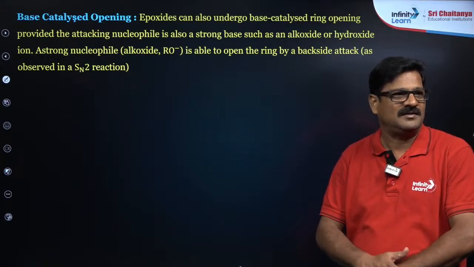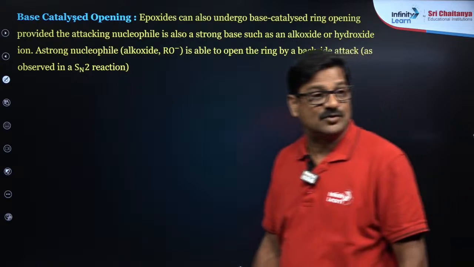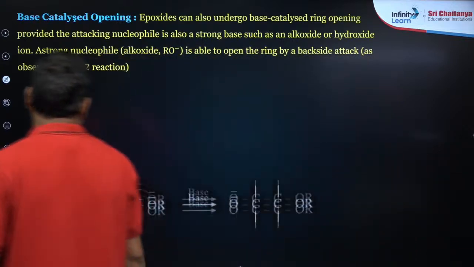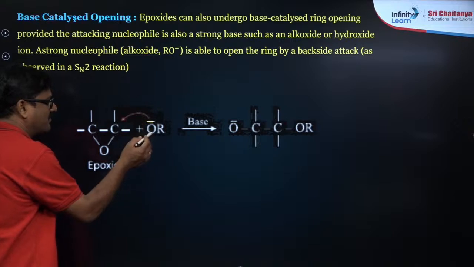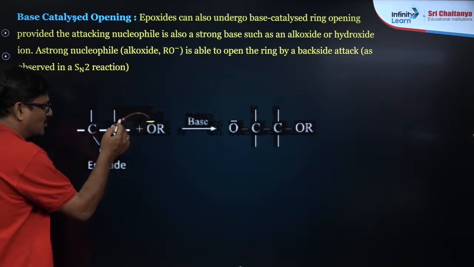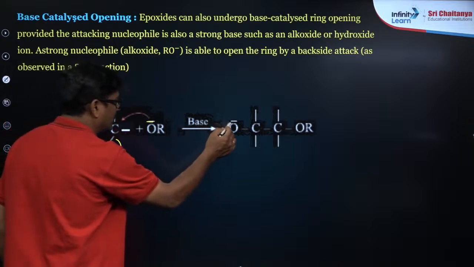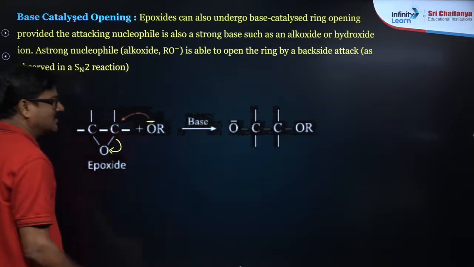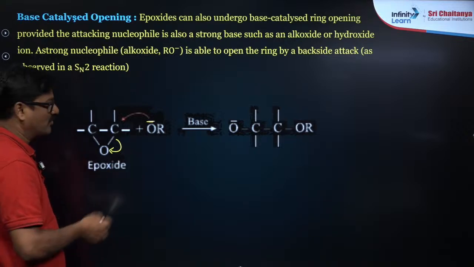Okay, Annamani, Abhinav, right, it follows the SN2 mechanism. Let us use this epoxide in the presence of a base. The base acts as a nucleophile so that the ring is opened. When the ring is opened, you are going to get O minus and R. This is going to give its related product, hydroxy compounds.